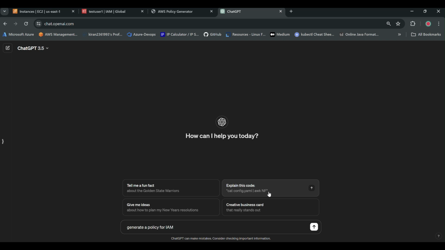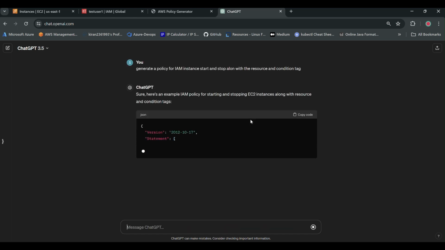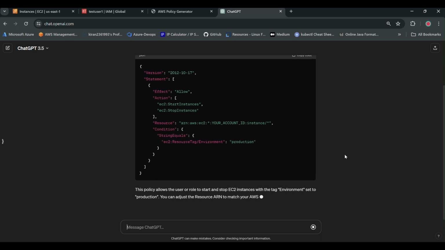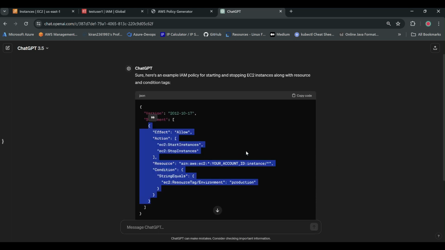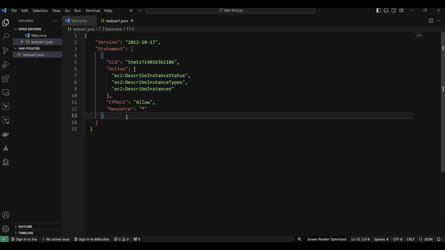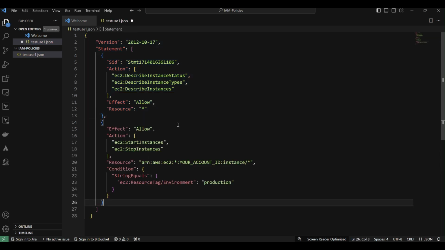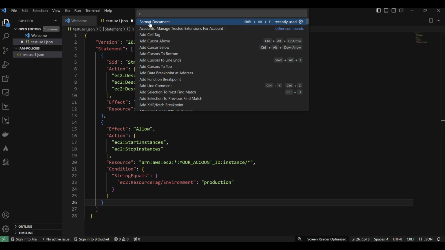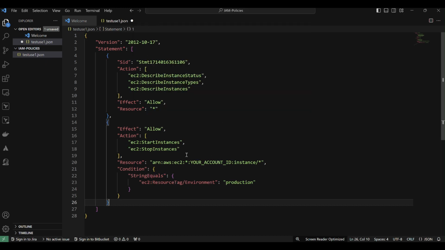Generate a policy for IAM instance start and stop along with the resource and condition tag. See, here is the policy we got. I'll copy this. Come back here, paste it. Control Shift P for format document. It will make sure the indentation is set properly.